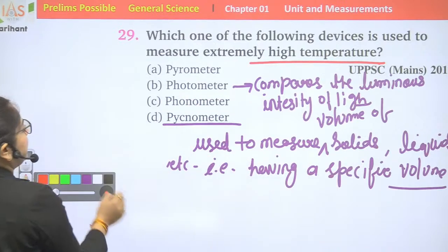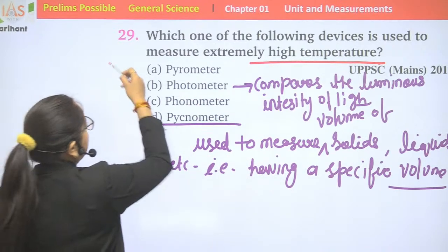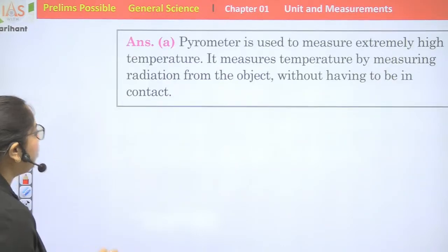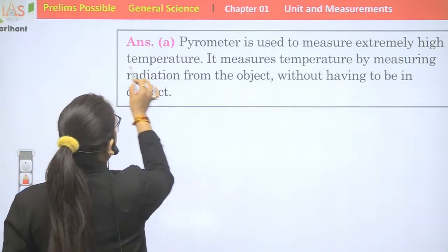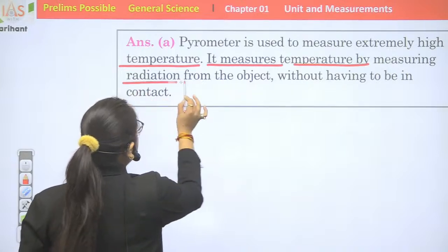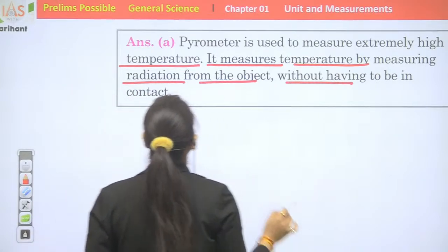Correct answer will be option number A, pyrometer. Pyrometer is used to measure the extremely high temperature. It measures temperature by measuring radiation from the object without having to be in contact.